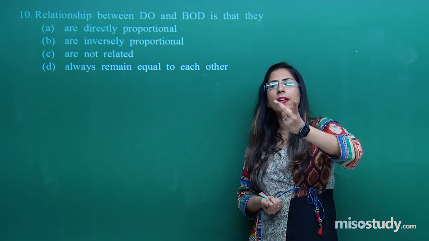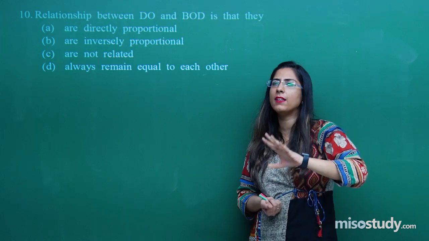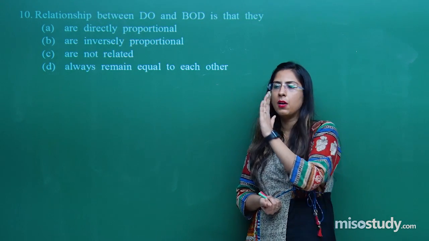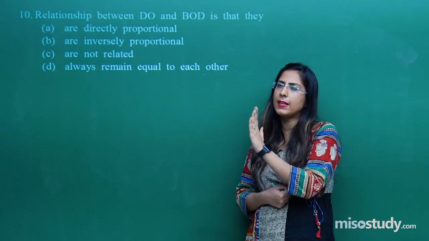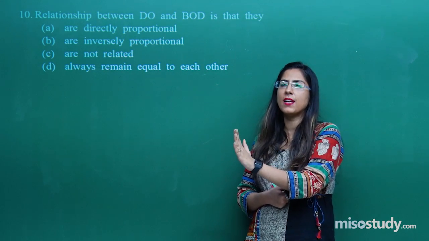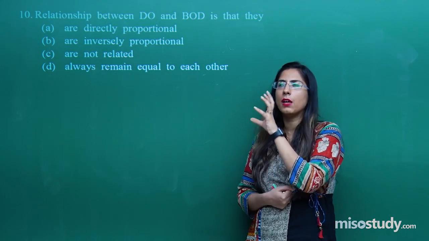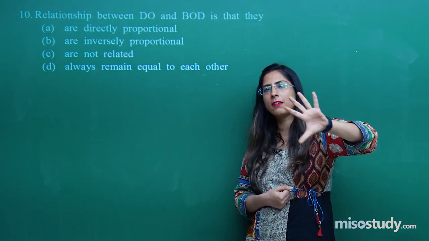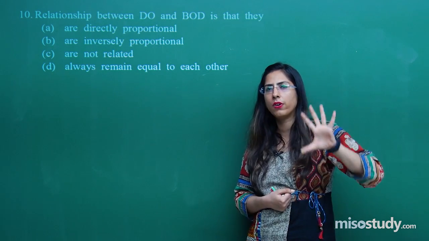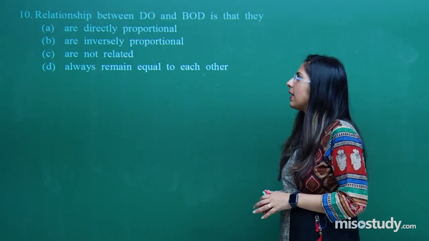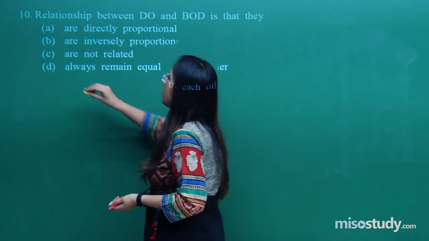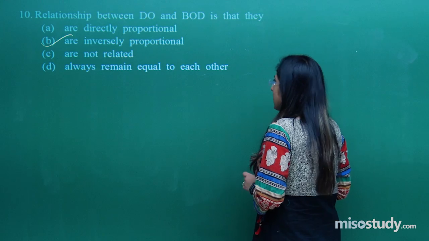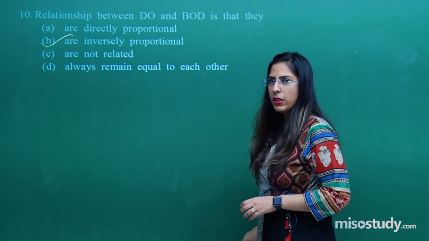So when we see the exact relationship between these two, we find that they are inversely proportional. If dissolved oxygen is more, biological oxygen demand is less. If fewer fishes are there, they are less dependent, meaning they want oxygen but only in a very small amount, so the still water has more dissolved oxygen. So they are inversely proportional to each other. The relationship between DO and BOD is that they are inversely proportional.